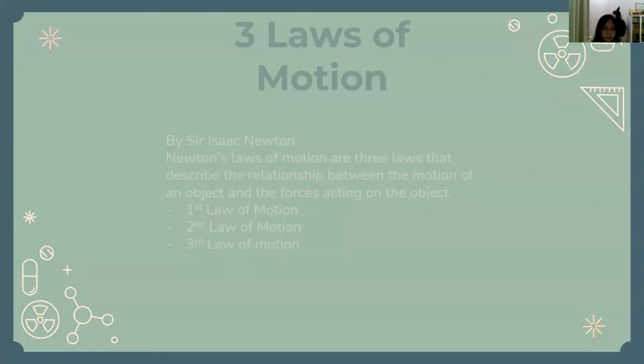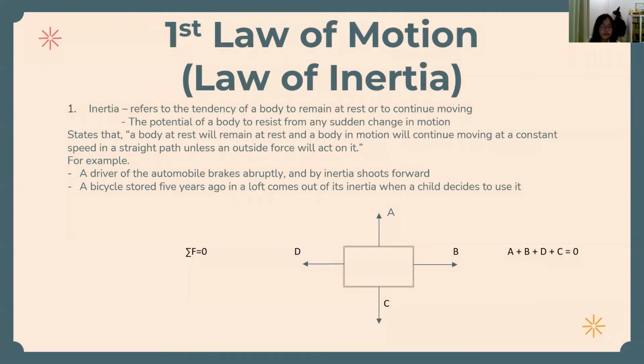Now, let's go to the first law of motion, which can also be called the law of inertia. Inertia refers to the tendency of a body to remain at rest or to continue moving. It also refers to the tendency of a body to resist any sudden change in motion. The first law of motion states that a body at rest will remain at rest, and a body in motion will continue moving at a constant speed in a straight path unless an outside force acts on it.